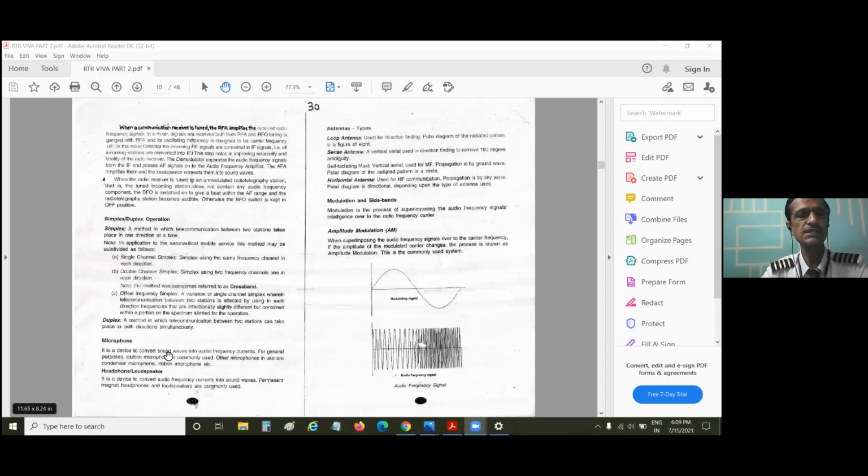What we are speaking is sound. That is converted into audio frequency currents. It converts into audio frequency currents. That is the function of the microphone. And for general purpose, carbon microphones are commonly used.